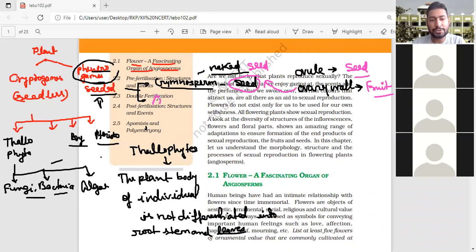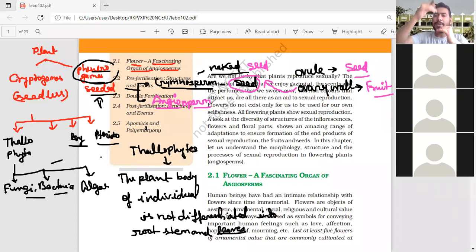Another is the angiosperm. It is a highly advanced, highly developed plant. Angiosperm is the highly advanced, highly evolved, highly developed plant. Because if you check the sequence: algae, bryophytes, pteridophytes, gymnosperm, angiosperm.